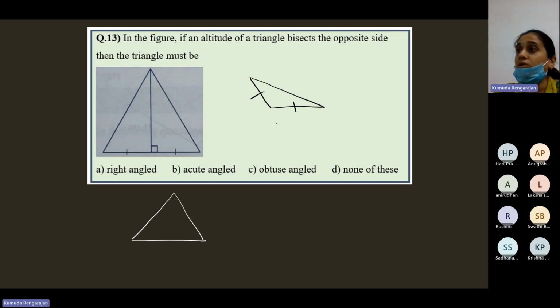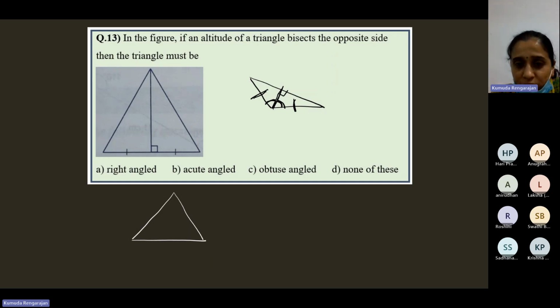With these two sides equal, an isosceles triangle can be obtuse. It can be an obtuse triangle. These two sides are equal. Now the altitude from this vertex will bisect the opposite side. The altitude from this vertex, meaning these two sides contain this angle, right?